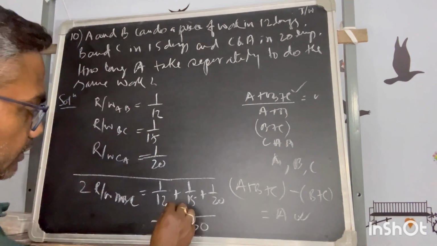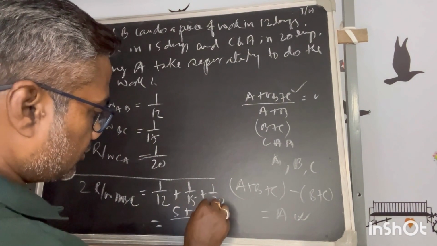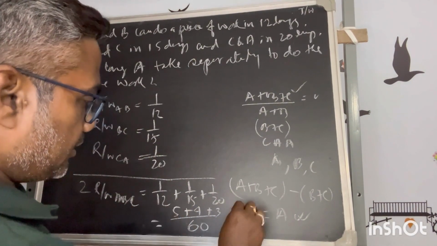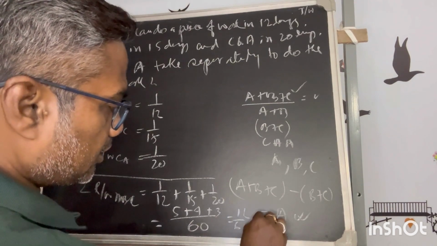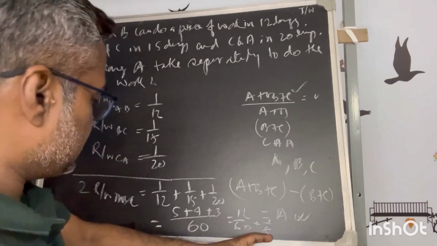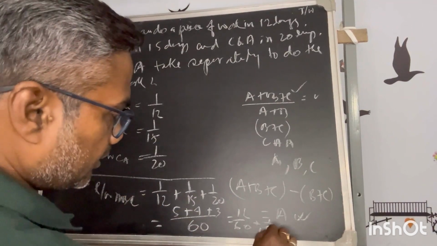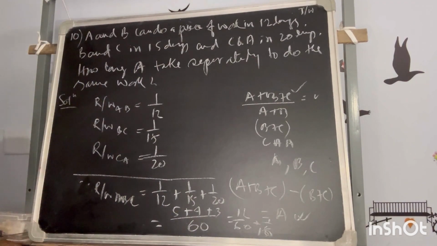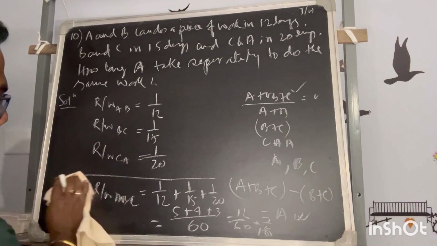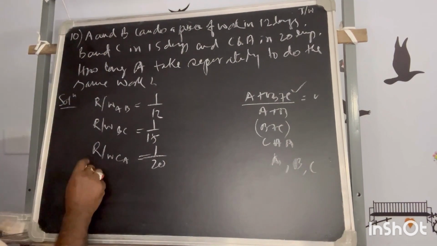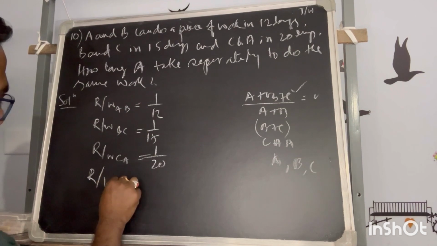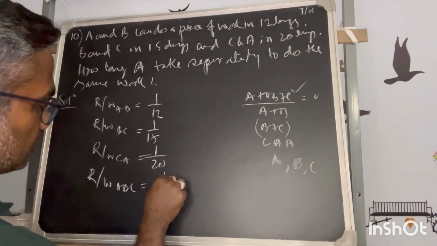Okay, so what is that 5? What is that 4? What is that 3? 9, 12, 60. How much? 1 by 5. This is 5 together. So that means the rate of work will be 1 by 10 ultimately. Okay, fine. We got it. Now we got the rate of A, B, C is equal to 1 by 10.